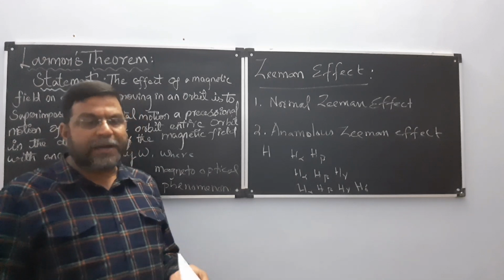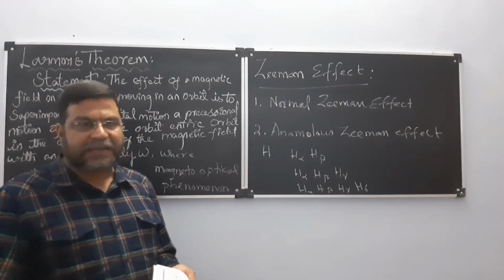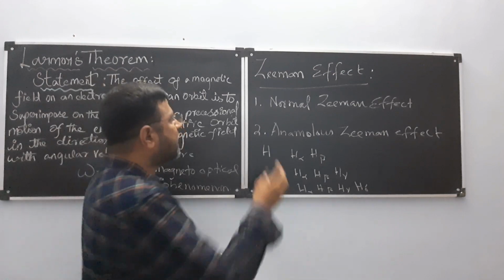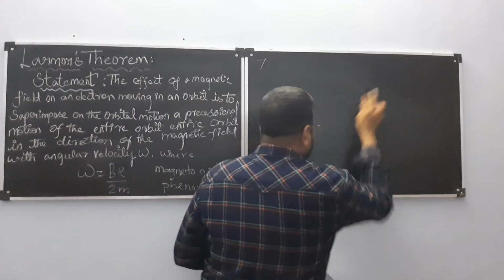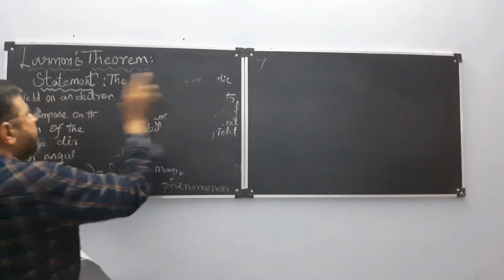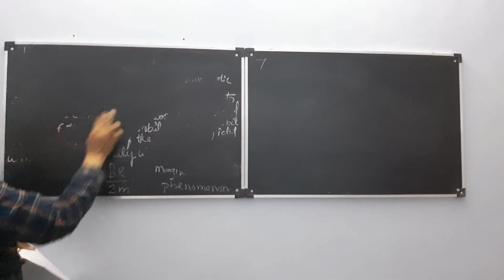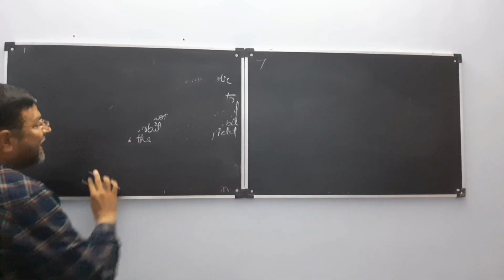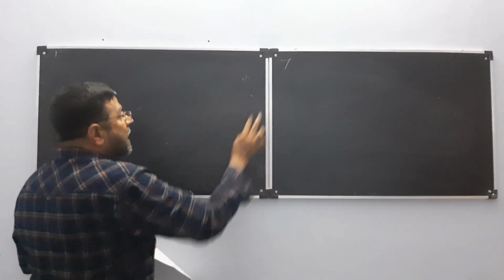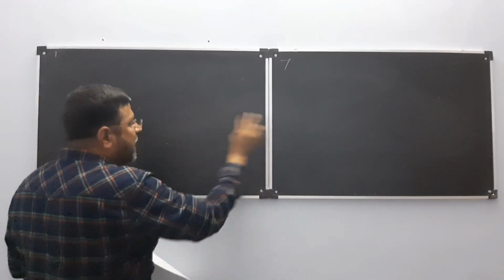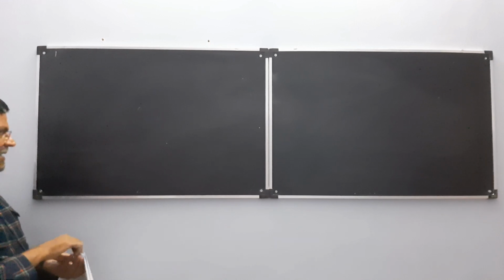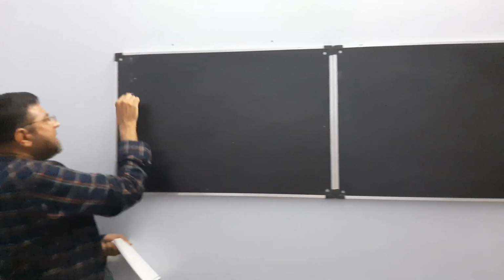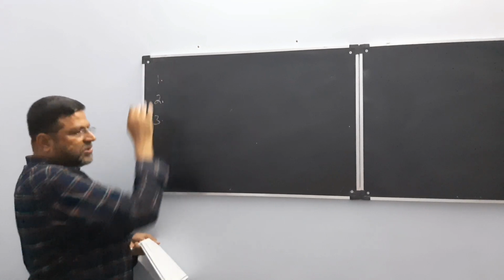Okay, now we are going to see Lorentz classical theory of Zeeman effect. I told you that classical is the first theory, next is the quantum theory, and next is the electromagnetic theory. Whenever you want to tell whether an effect is good or bad, we must see it in three things.